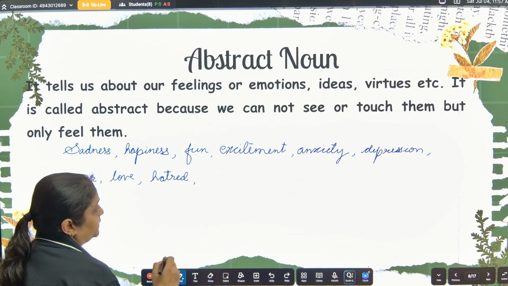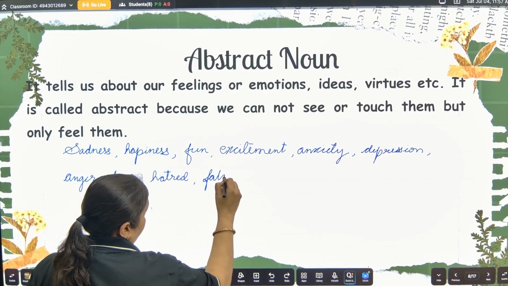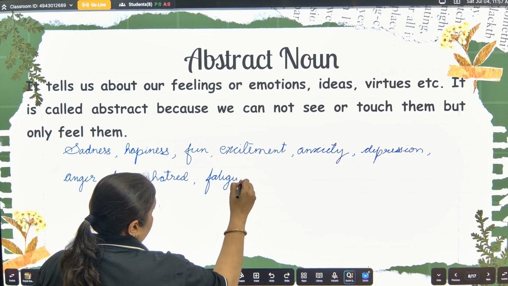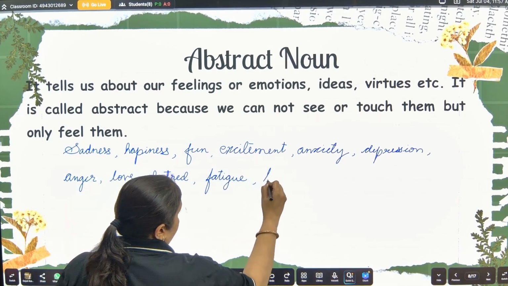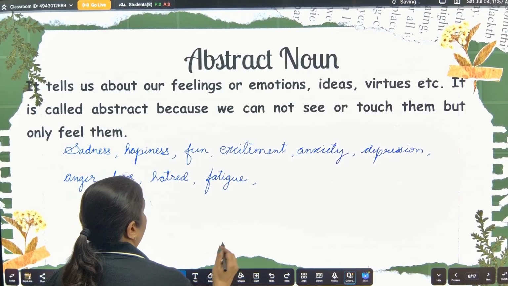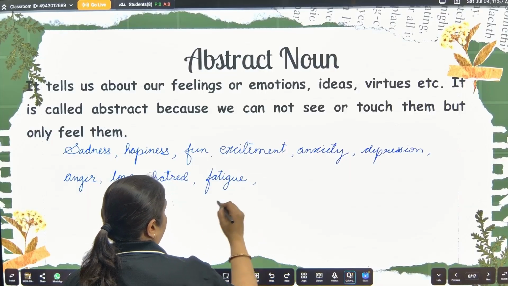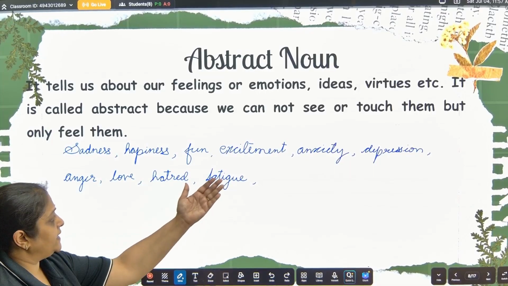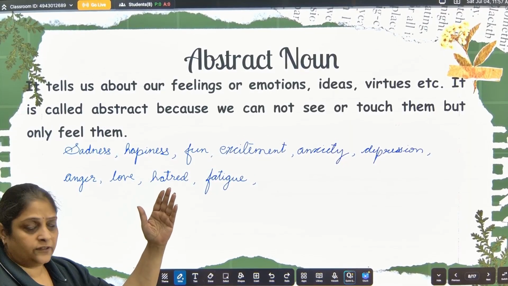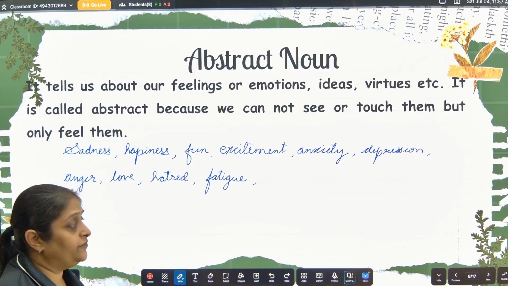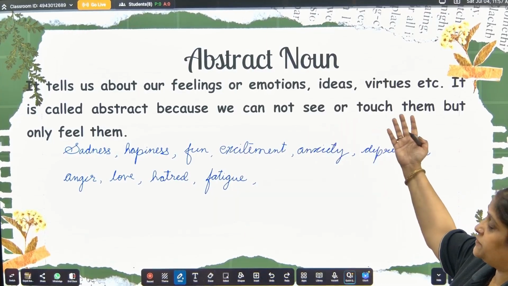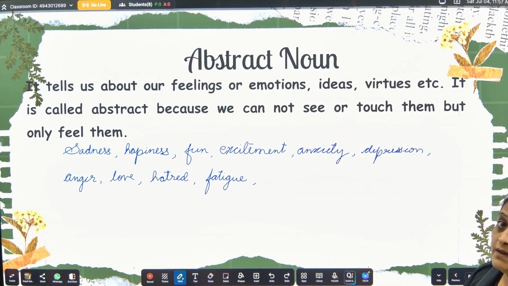Okay, then fatigue, tired, fatigue. Then we have sadness, happiness, fun, excitement, anxiety, depression, anger, love, hatred, fatigue. Some more you can think of. Okay, so these are all the examples of abstract noun, things which we can feel and we can just sense them.